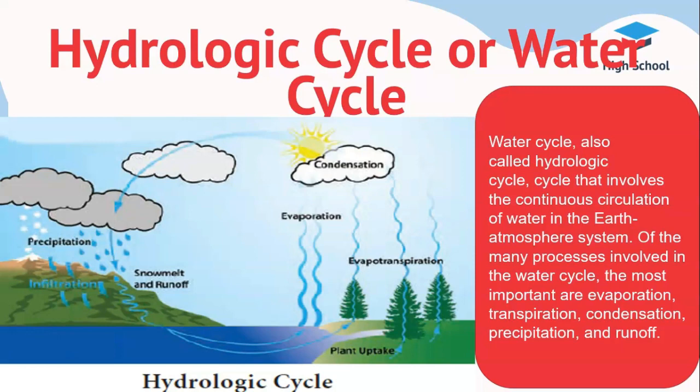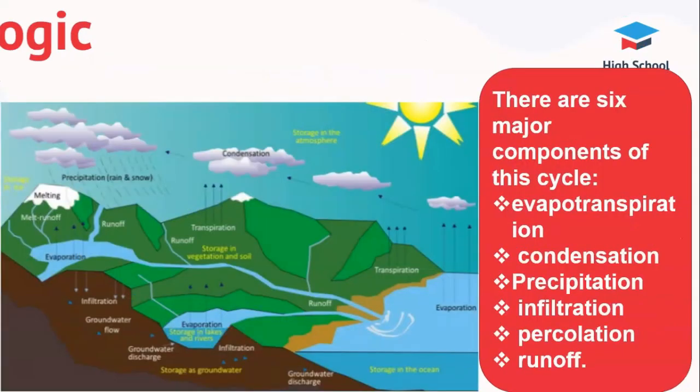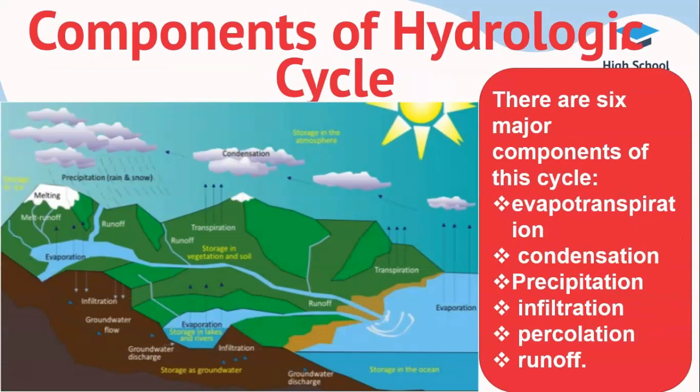Hydrologic cycle is the circulation of water. It is a continuous process and takes place naturally. The three important phases of the hydrological cycle are evapotranspiration, precipitation and runoff. Now we'll see the components of the hydrologic cycle.